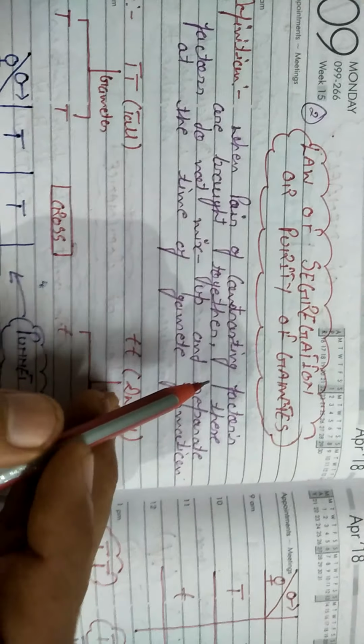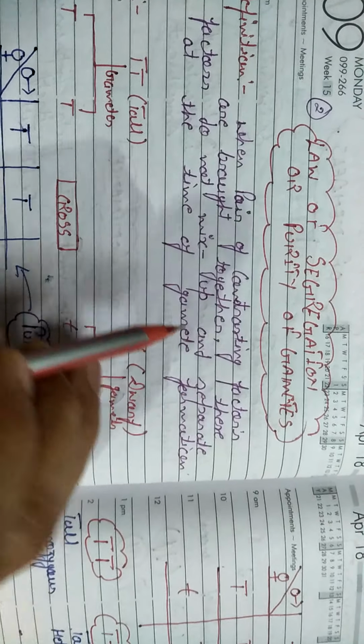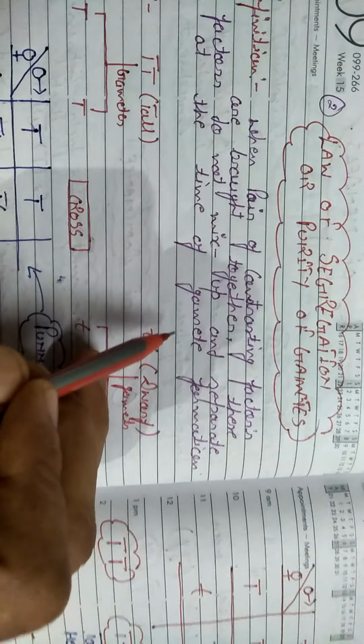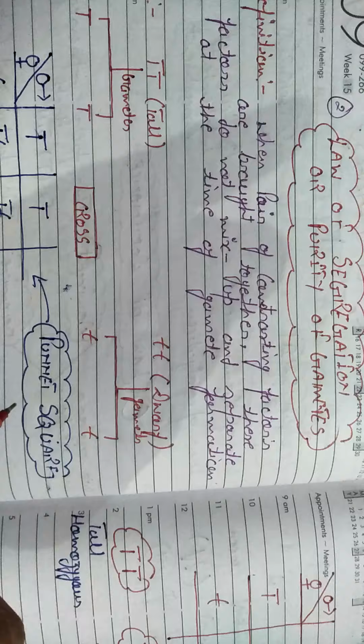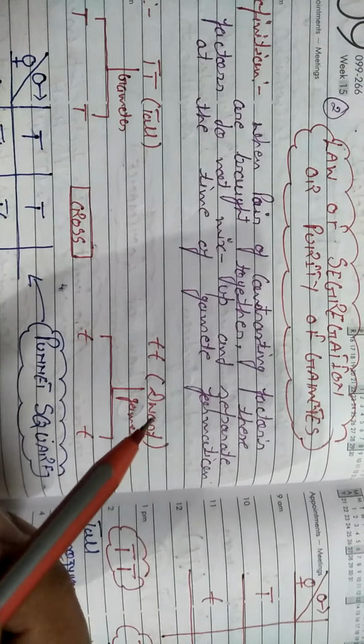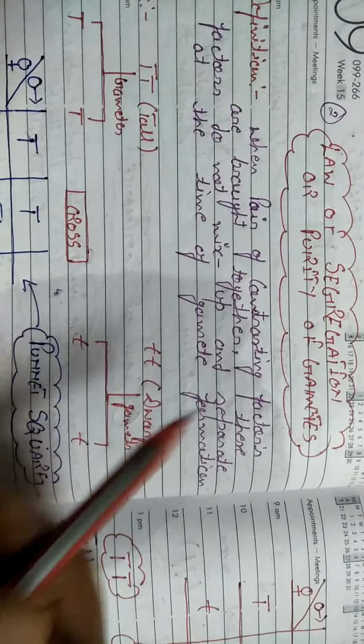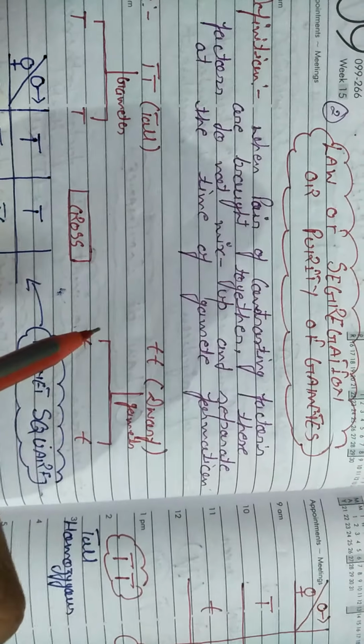Since the gametes or spores possess one allele of each character, they are always pure. So the law of segregation is also known as the law of purity of gametes.